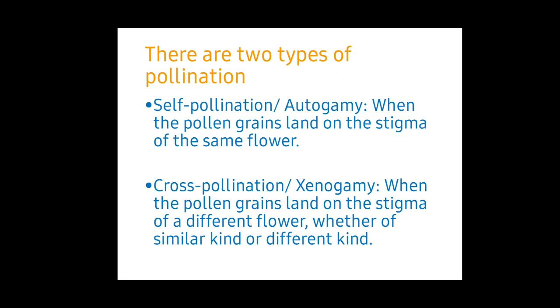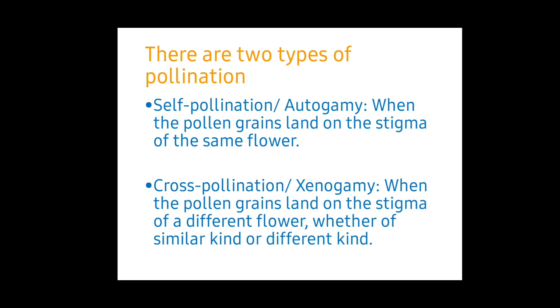First, self-pollination or autogamy, when the pollen grains land on the stigma of the same flower. If it is a bisexual flower, by chance the male part of a flower will fall on the same flower's female part, and that is known as self-pollination or autogamy.